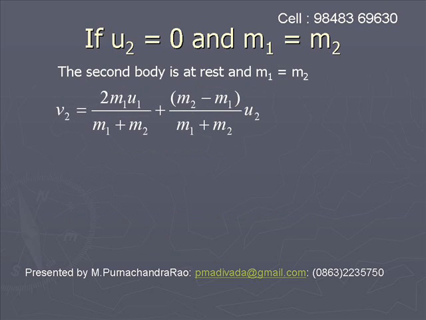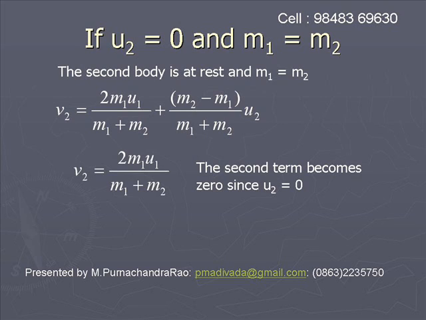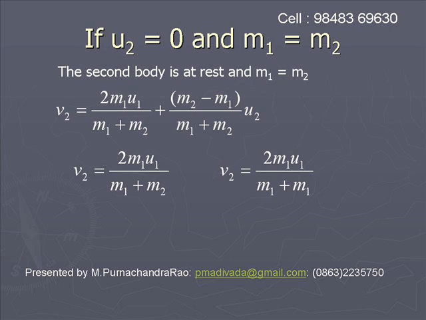Take the second relation, v2 is equal to 2m1 u1 by m1 plus m2, plus m2 minus m1 by m1 plus m2 into u2. In this relation, m1 is equal to m2 and u2 is equal to 0, hence the second term becomes 0. So v2 is equal to 2m1 u1 by m1 plus m2, but m1 is equal to m2. Hence 2m1 by m1 plus m2 gets cancelled and becomes 1. Hence v2 is equal to u1.